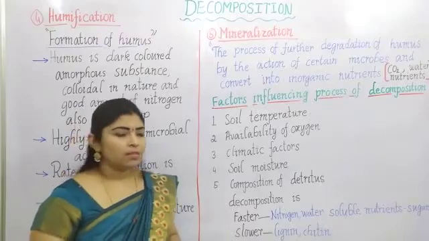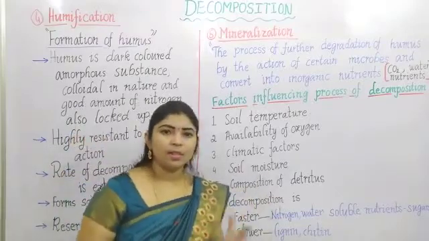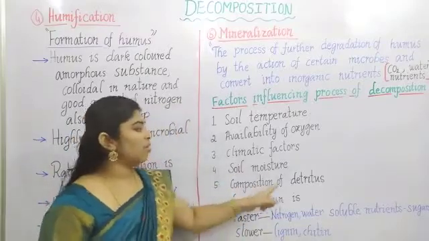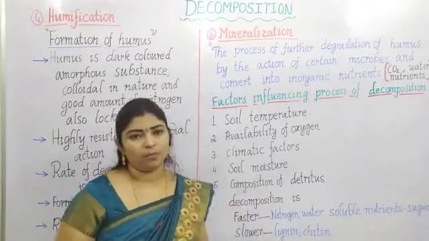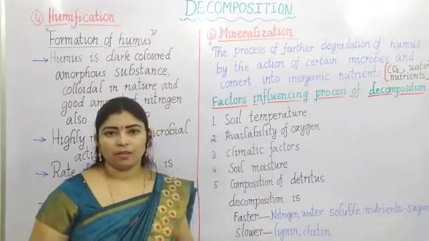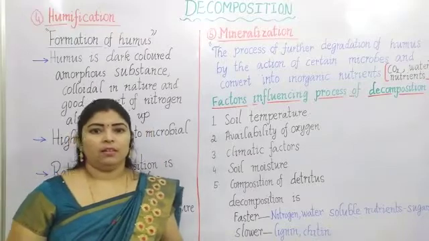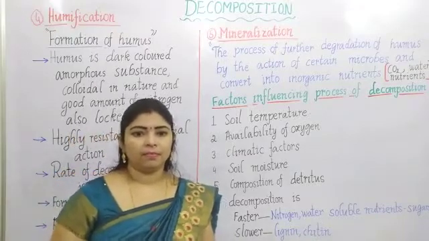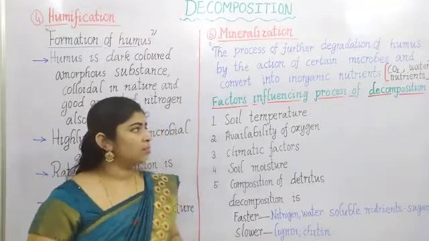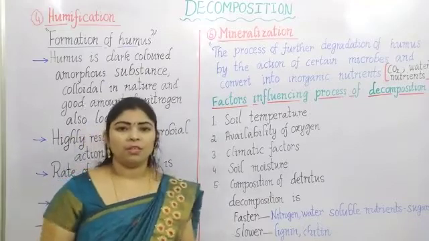So the decomposition process depends upon the composition of detritus also. This is about the decomposition process.